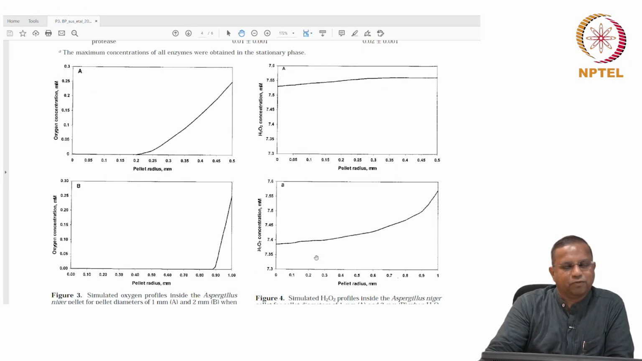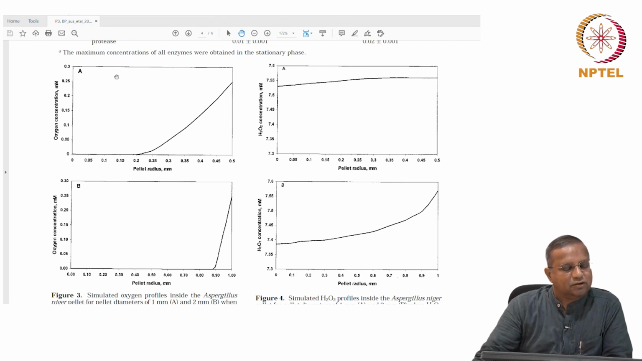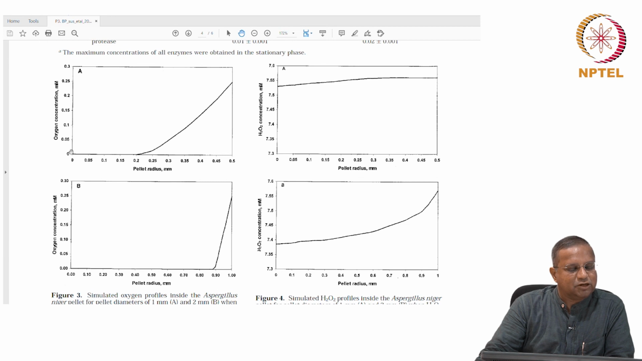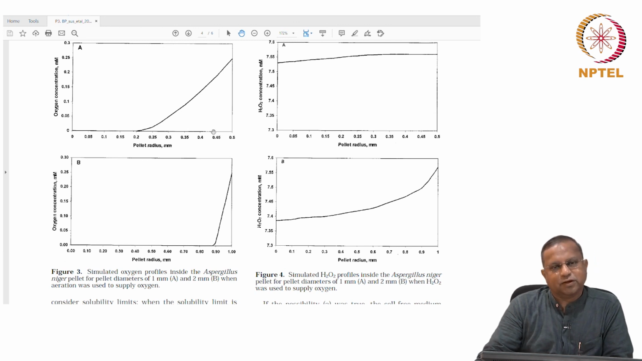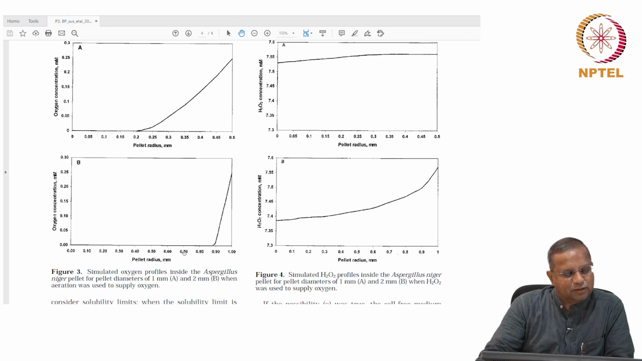You see here, these 4 plots are the ones that I wanted to discuss with you. Here you see the oxygen concentration with the pellet radius. This is when aeration was used. This is the oxygen concentration in millimolar, and this is the pellet radius. We had taken a 0.5 mm radius, or 1 mm diameter pellet, and this is the 1 mm radius pellet, therefore a 2 mm diameter pellet.